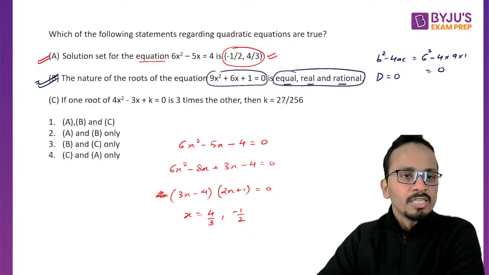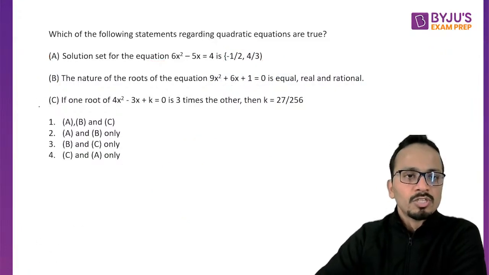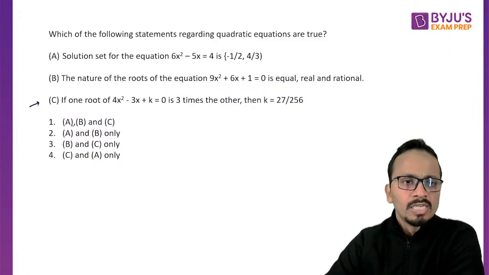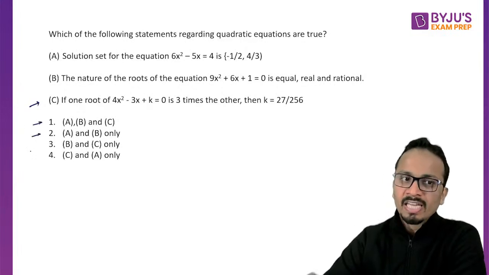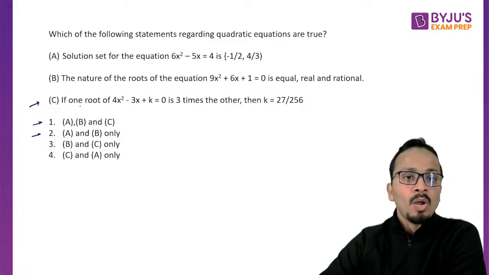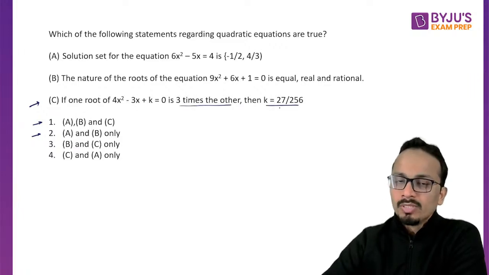Okay, now I'm checking the third statement. So I'll erase and make some space for the third statement. So first two are absolutely correct. So answer can be option 1 or option 2. So now everything depends on third statement. One root of this equation is 3 times the other. Then k is equal to this much.